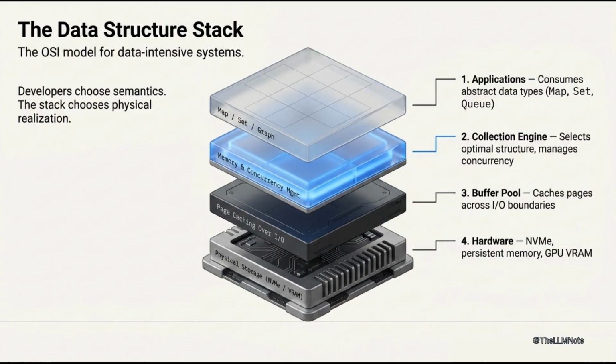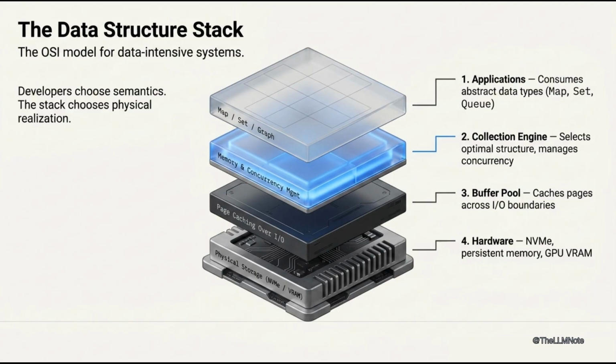Here's something most people overlook: the data structure stack. Applications consume abstract data types: map, set, queue, graph. Below, a collection engine selects the optimal structure family based on workload. The engine manages memory, concurrency, and persistence. Beneath, a buffer pool caches pages across I/O boundaries.